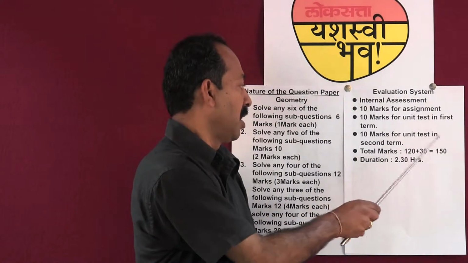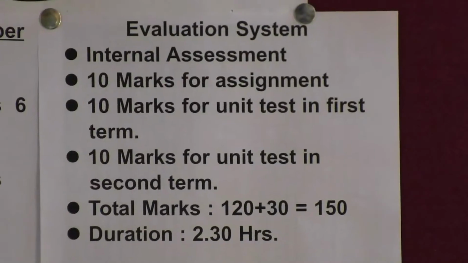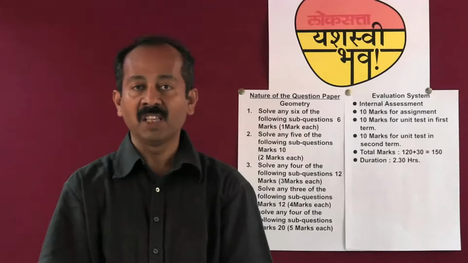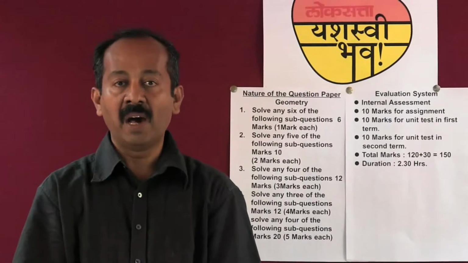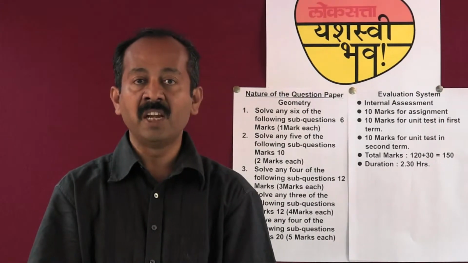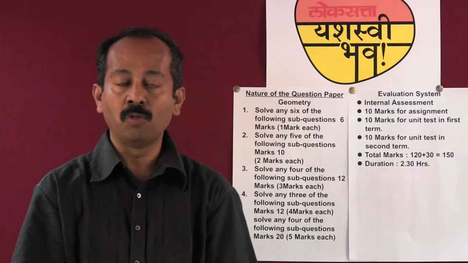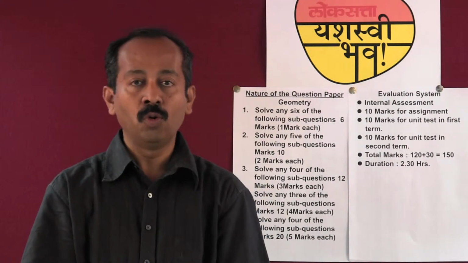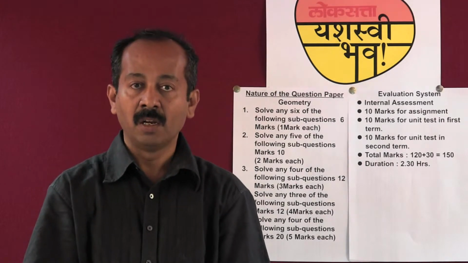10 marks for unit test in second term. The second unit test will be held before your prelim exam. This unit test will be based on multiple choice questions. 30 questions, each of 1 mark, will be asked in algebra as well as in geometry, and marks out of 60 are then converted into marks out of 10. So in this way 30 marks will be given through internal assessment.